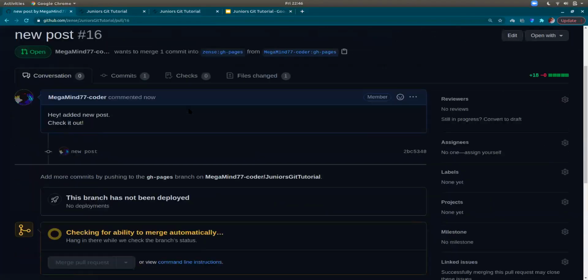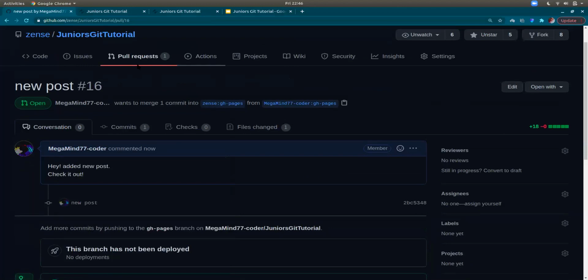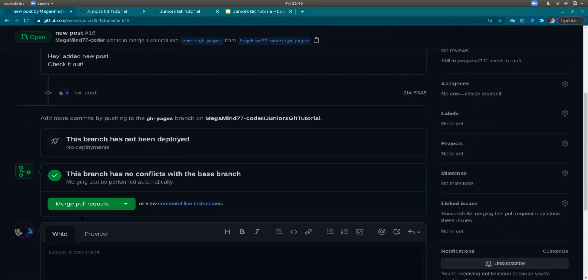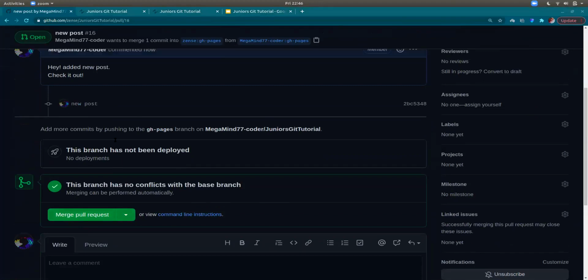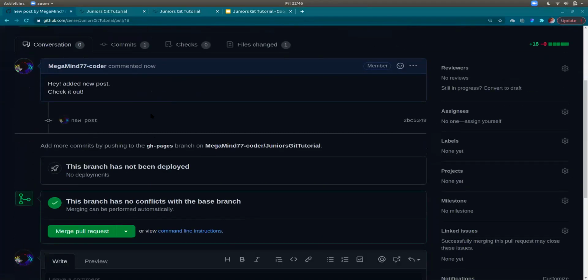The pull request is basically telling the owner of the repository that hey, I just want to add some changes onto this repository, and the owner would then review your pull request and merge it. Here it is showing merge pull request because I am the owner of the main repository. But if you're not an owner, or you don't have merge permissions, this button would be gray, so you will not be able to merge it.